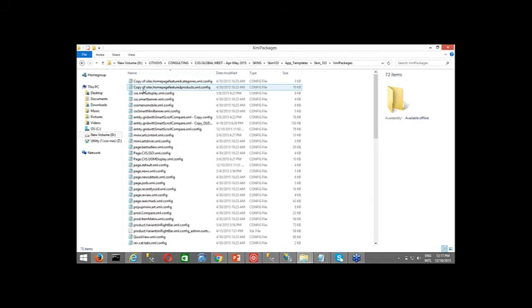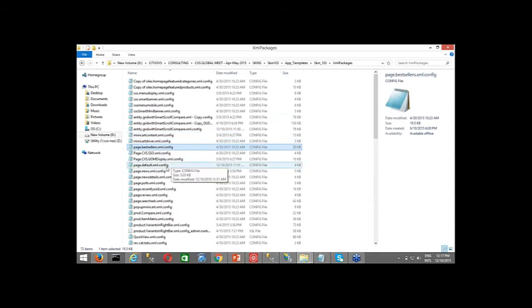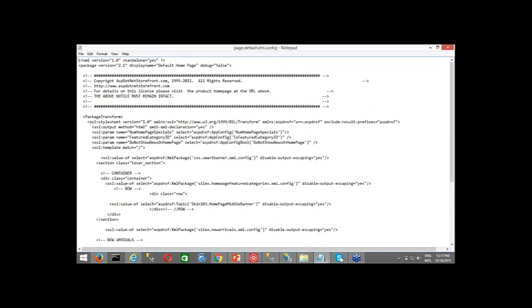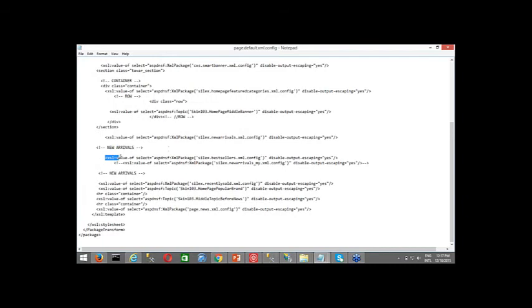Now in XML packages, you will see several XML packages over here. Let's not divert into a different topic. We select what we need. It is page.default.xml.config, which normally displays the body part. So we will open it and let us search for new arrival and see if we can find one. Yes, it is there. Herein we can see this is the XSL tag, value of select, the package, whatever. This is the new arrivals thing.